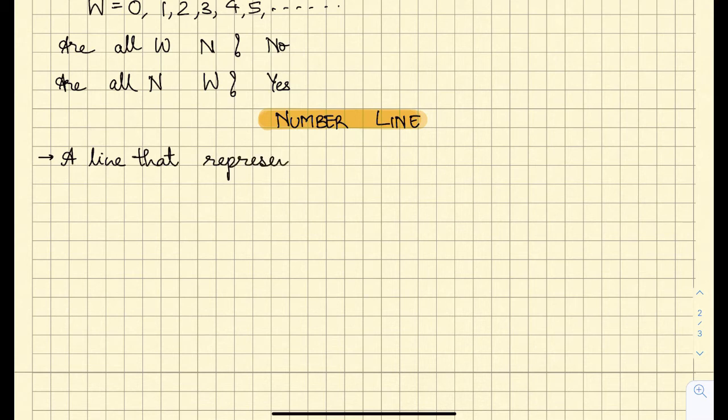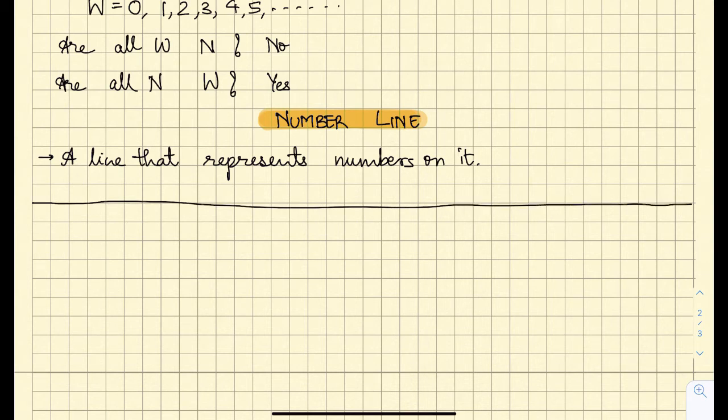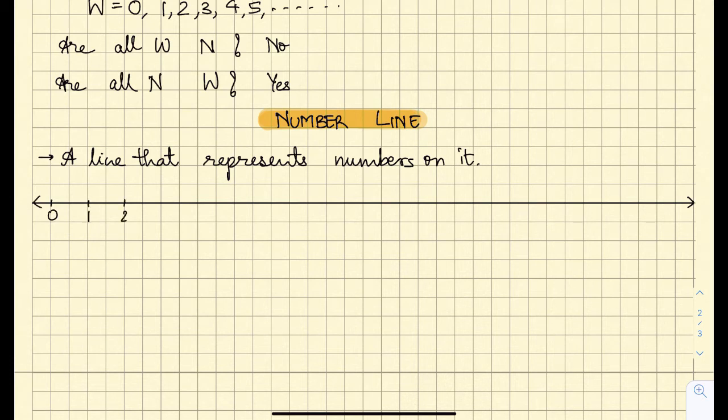A line that represents numbers on it is called a number line. For example, let us draw a number line here. I am writing 0, 1, 2, 3, 4, 5, 6, 7 and so on. Whichever number I can put here on this number line.